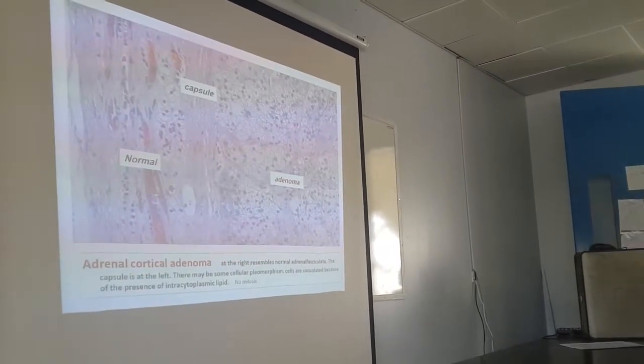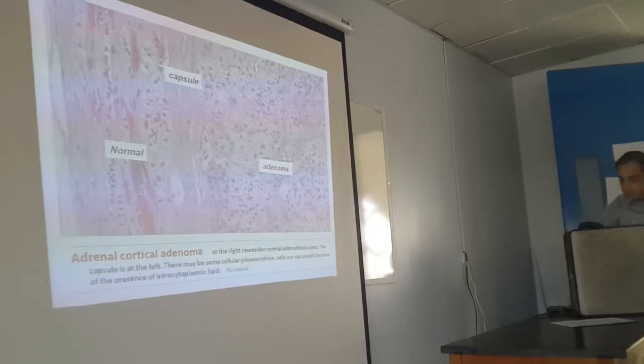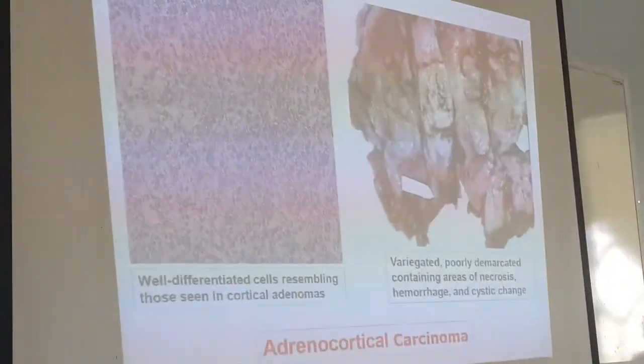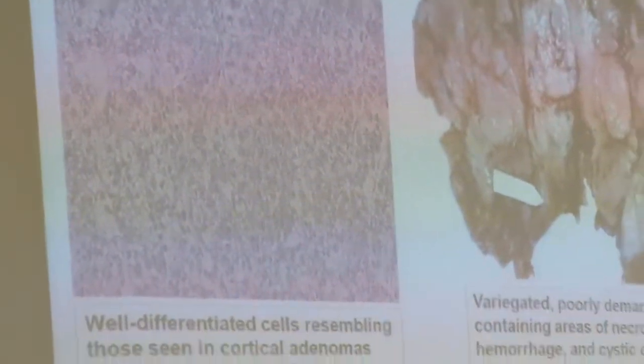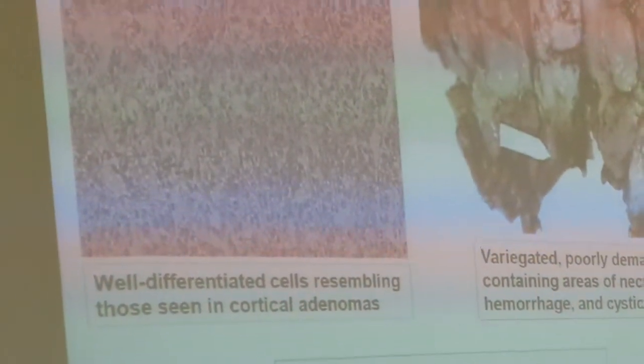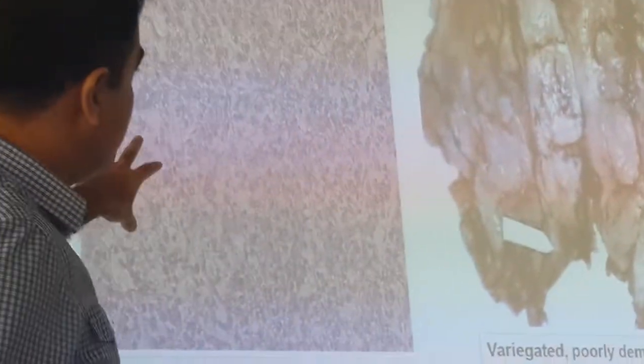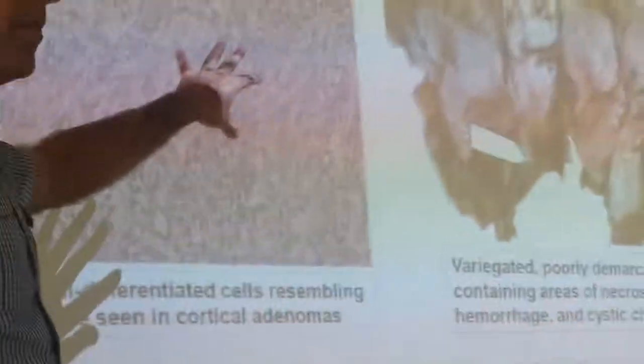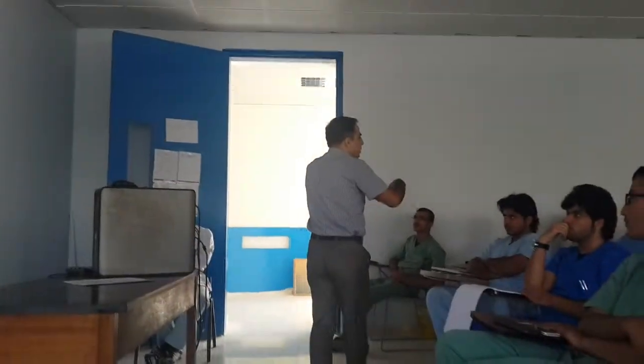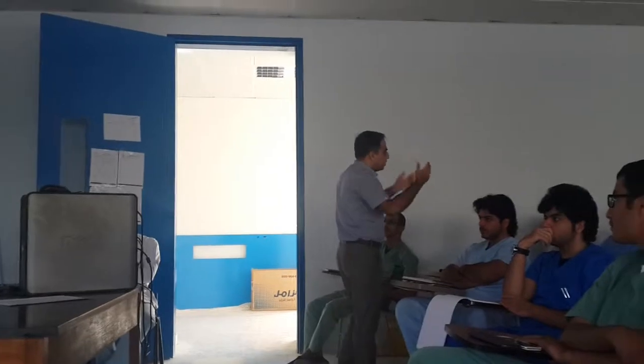The cells here are separate, with more lipid vacuoles, but here cells are close, with fewer lipid vacuoles, and there is more pleomorphism. Can you see? More dark nuclei are there, and even though this slide doesn't contain mitosis, mitosis can be there. Here again the nuclei are more crowded, there are fewer lipid vacuoles, more pleomorphism, mitosis may be seen. But this is well differentiated, so it will resemble the adenoma also.